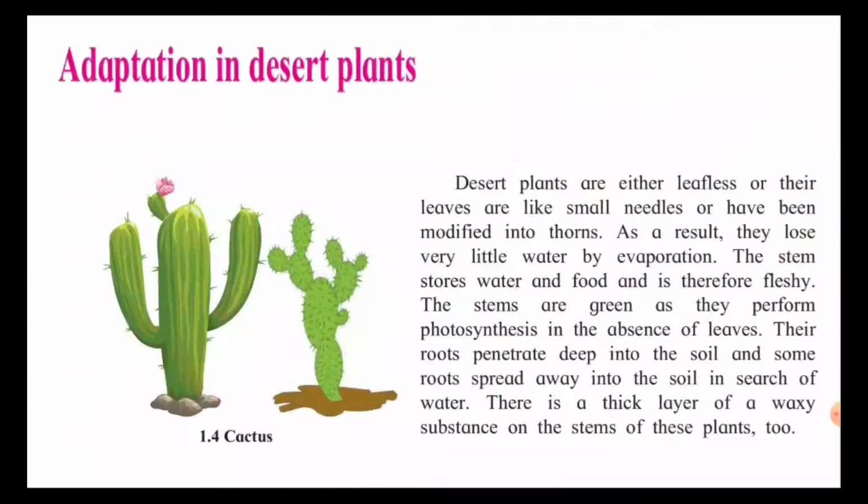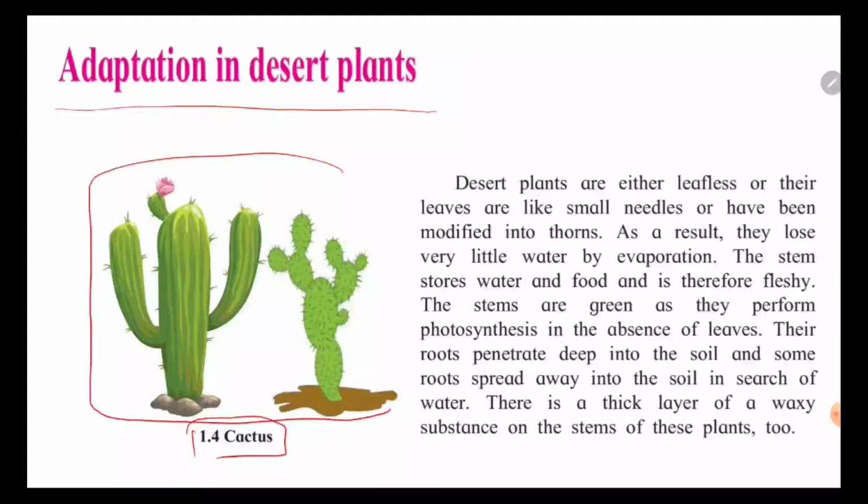Next is adaptation in desert plants. Now you can see that this is a cactus. You have all seen a cactus in your personal life, or else in a photo. So what does a cactus look like? It doesn't have any leaves. You can all see that there are no leaves on the cactus. So what is the reason that there is no leaf on the cactus?